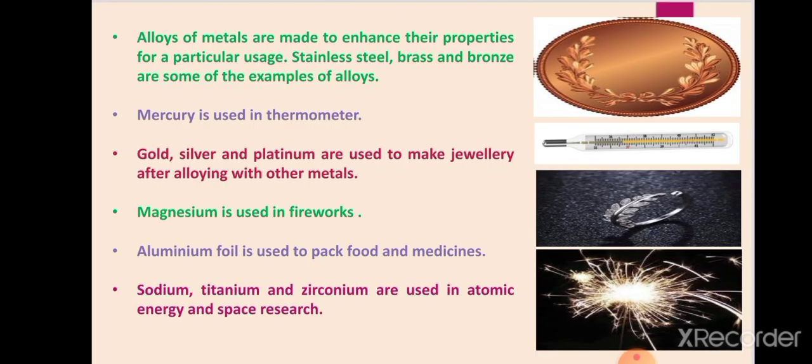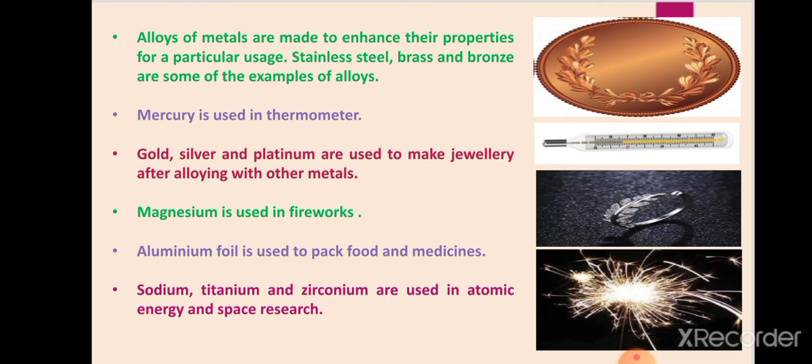Next, alloys. Alloys, you know, are metallic substances where two or more metals, or a metal and non-metals, are mixed together to form materials of desirable quality. So alloys are used to enhance the properties of the metal. Stainless steel, brass, and bronze are examples of alloys.